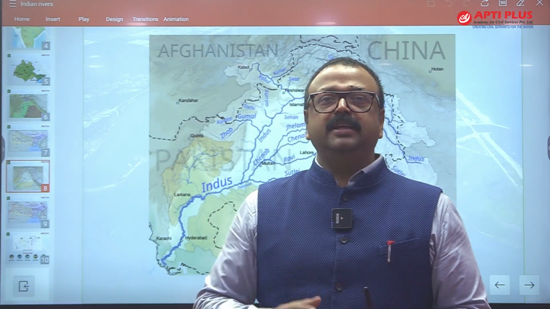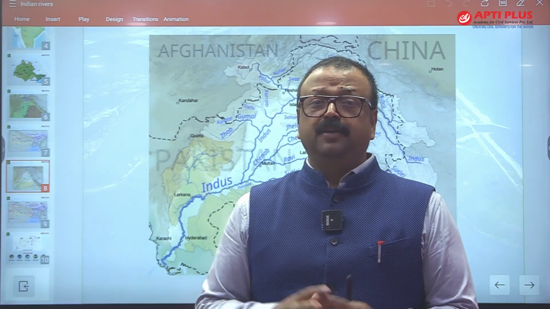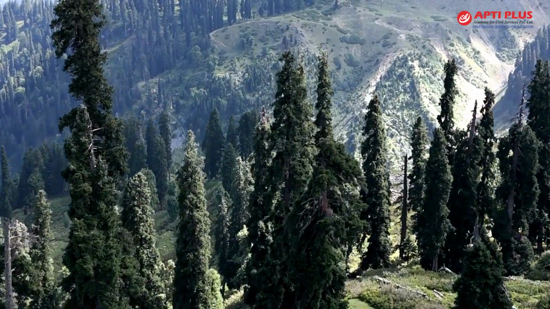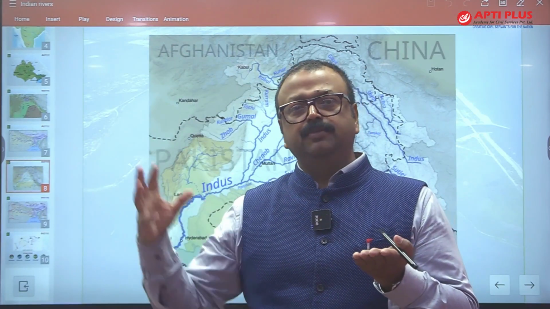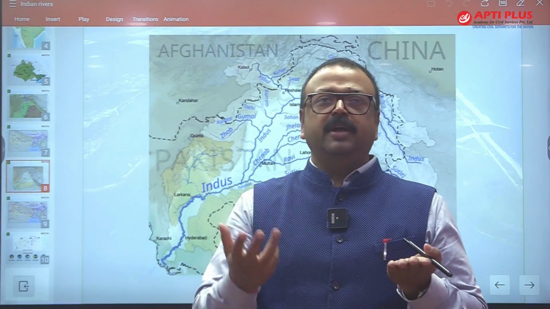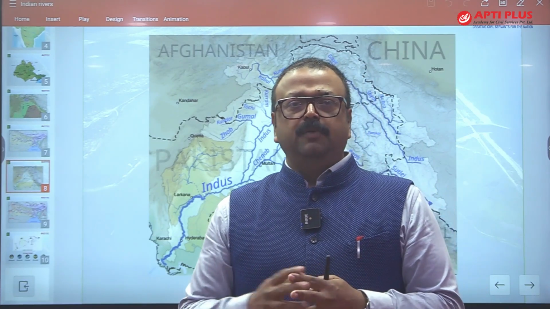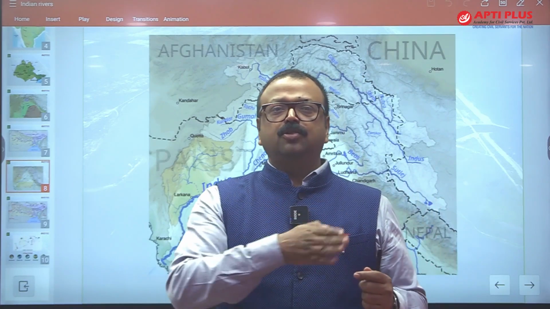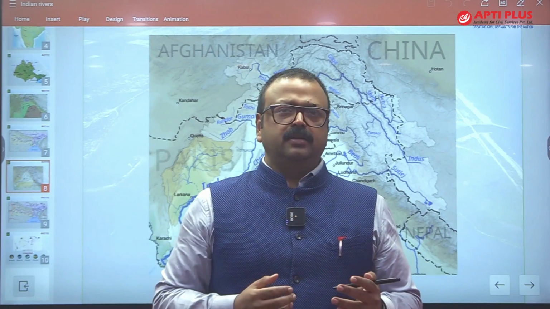So you will say, sir, in a hilly area the river is showing old stage topography. Why? The answer is, in this valley of Kashmir you will find Karewa deposition, that is, moraine deposition brought by the glacier, which we call Karewa, and this Karewa is famous for saffron cultivation. When the Jhelum enters this Karewa formation, because of the gentle slope it meanders. It cuts the meander and goes on meandering.